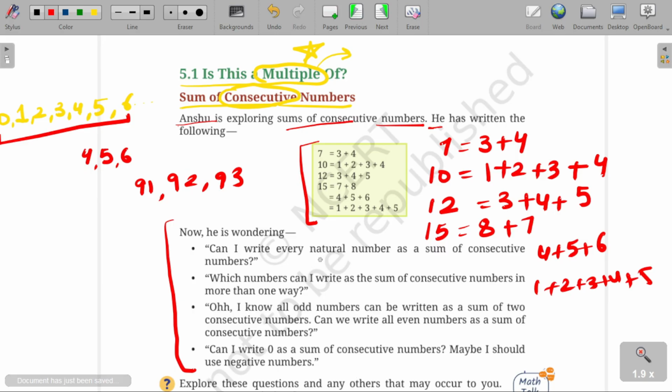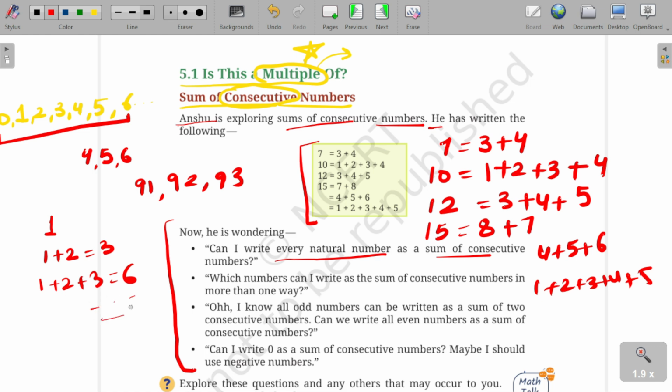He's saying, can I write every natural number as a sum of consecutive numbers? क्या हर natural number को consecutive number से create किया जा सकता है? 1, 1 plus 2, 3, 1 plus 2 plus 3, 6, and continuing like this, right? So he's wondering, by this method, can we create every natural number? This is his question. This is valid.